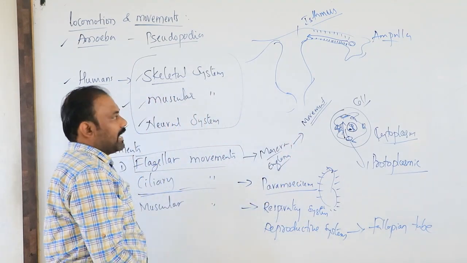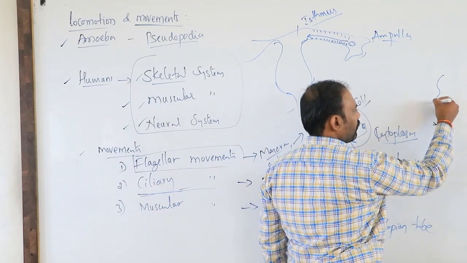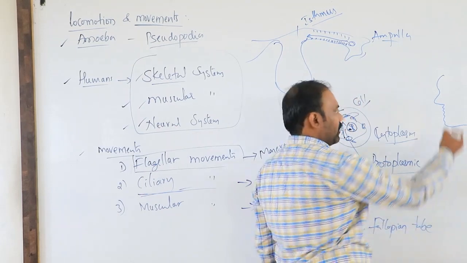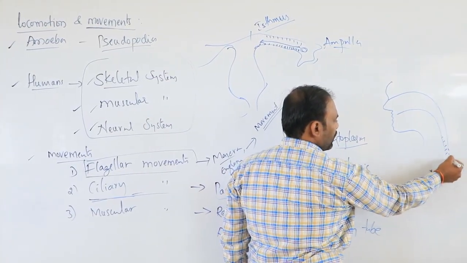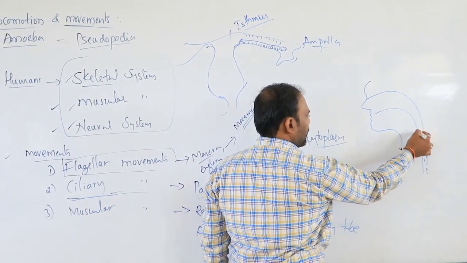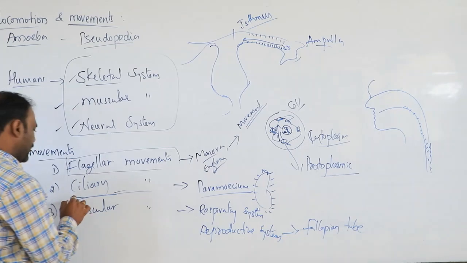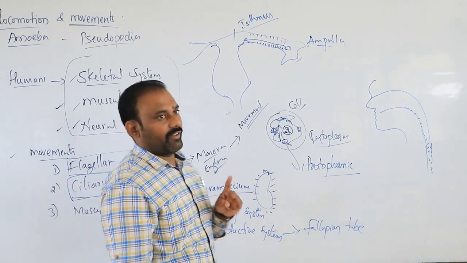And one more is the respiratory system. Imagine here we will be having the trachea. This whole tracheal system is lined again by ciliated epithelium, which plays a very wonderful role.